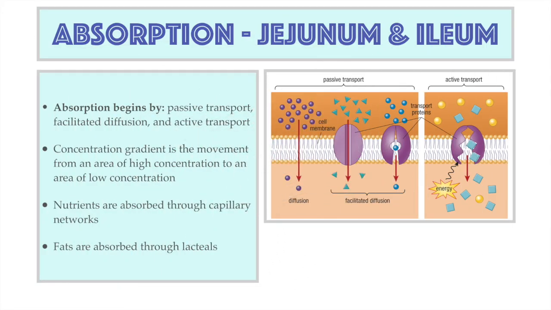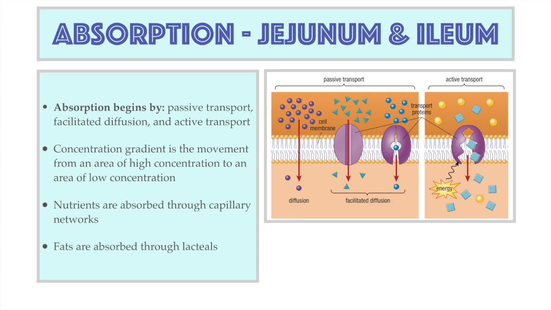In the jejunum and ileum, absorption begins. Materials are absorbed in one of three ways. The first is passive transport. It is the movement of materials across a cell membrane without the use of energy. It includes diffusion, osmosis, and facilitated diffusion. It moves with the concentration gradient from an area of high pressure to an area of low pressure.